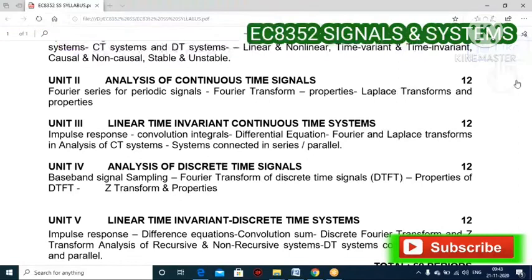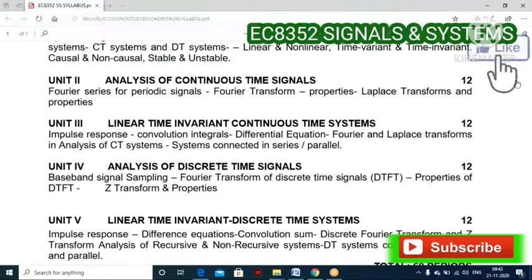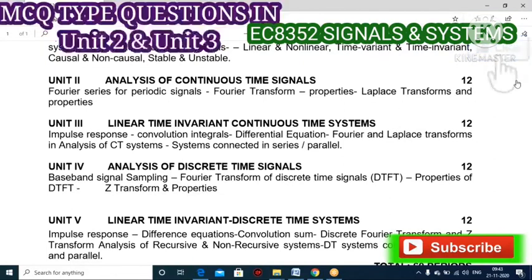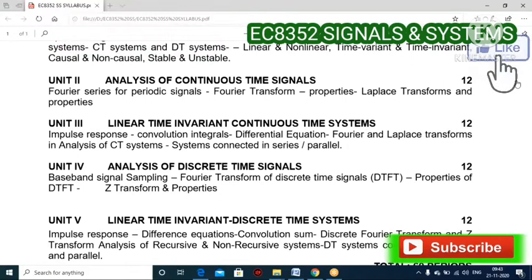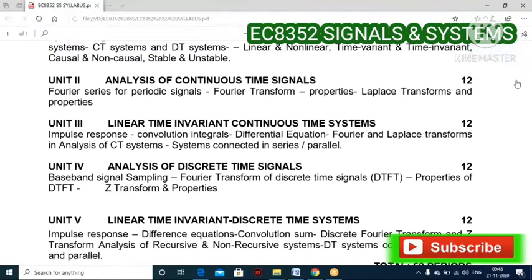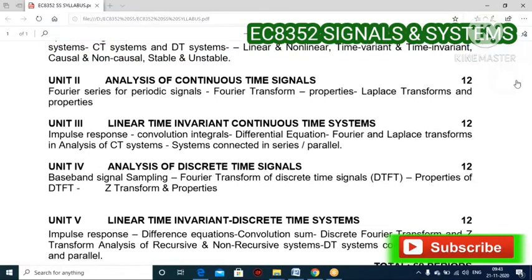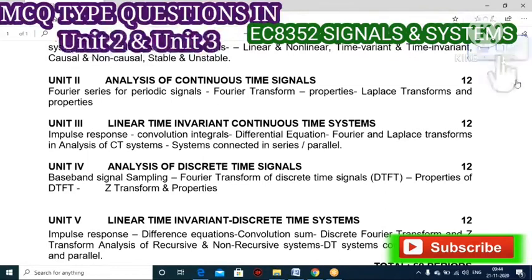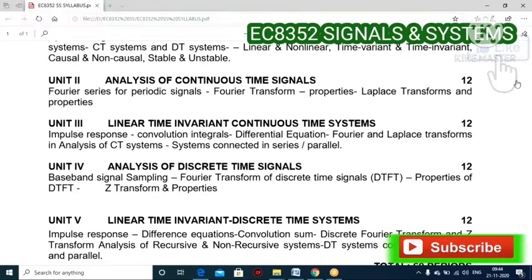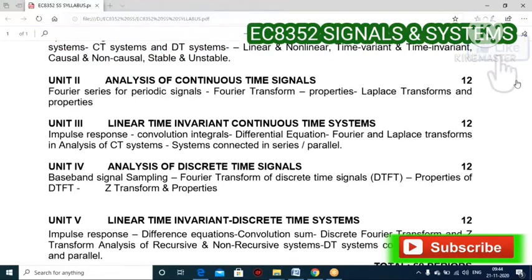Here also, we focus on the topic impulse response and convolution integral. In convolution integral, convolution sum based problems, right? For example, you can use the tabulation method for linear convolution problems, or the graphical method, or use the definition, that is the convolution integral definition. Then you move on to difference equation. Any difference equation will be given. From the difference equation, you find out the impulse response, forced response, natural response or total response.